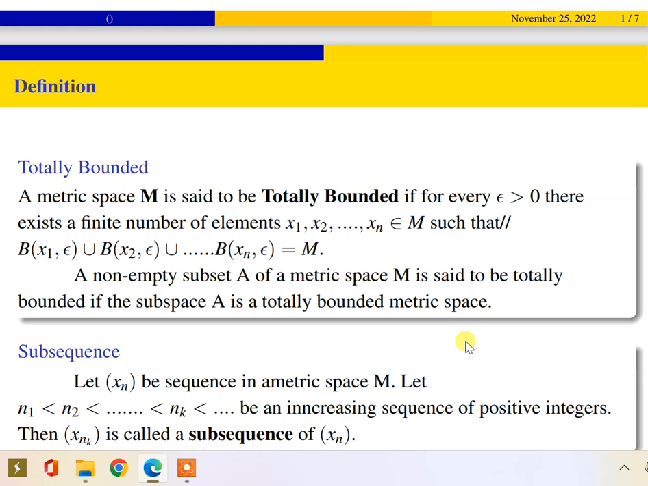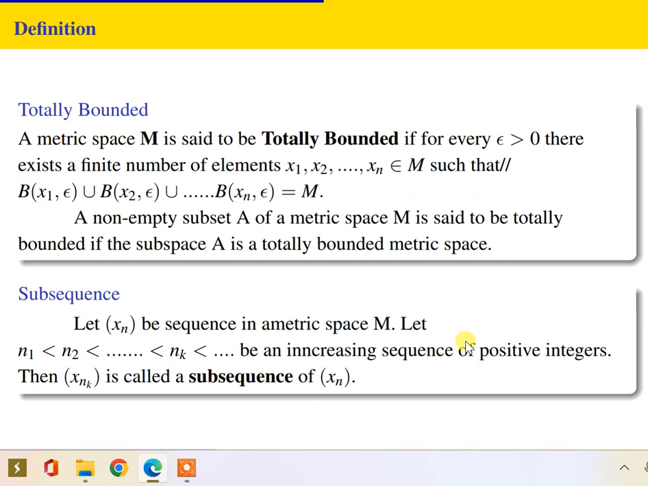A non-empty subset A of a metric space M is said to be totally bounded if the subspace A is a totally bounded metric space. So, when we say a metric space M is totally bounded, the finite union of open balls of n different elements in M with the same radius epsilon gives M.